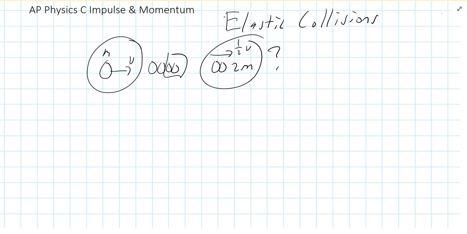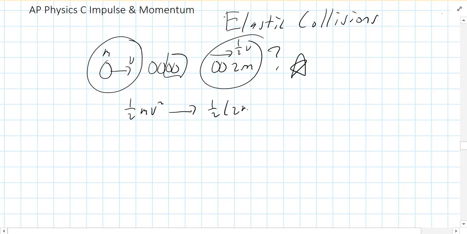It turns out elastic collisions are special. Not only is momentum conserved, which it always is, but something else is conserved as well, and that is kinetic energy. If this were to happen, what would we have? Over here, we'd have 1/2 mv squared. Over here, we'd have 1/2 times 2m times a half v squared, which would turn into 1/4 mv squared.